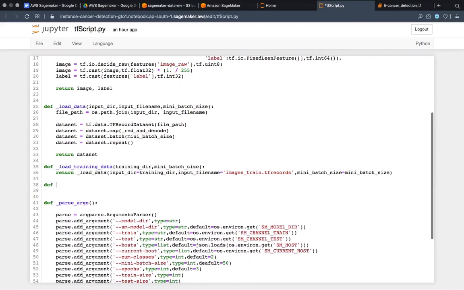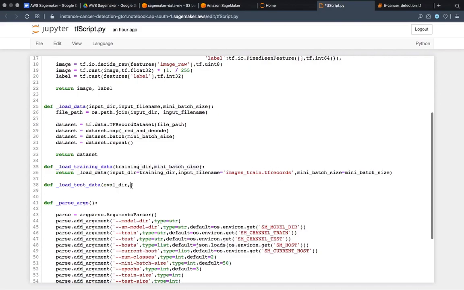Then I'm writing one more wrapper function that will load the test data. Again here I can take eval directory, and after that I can again take the mini batch size.